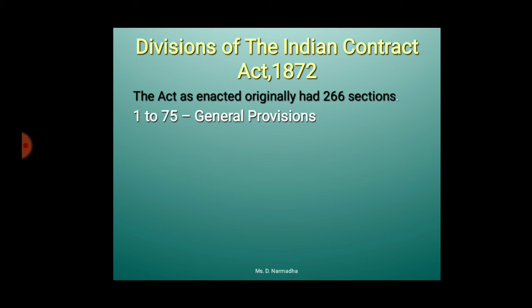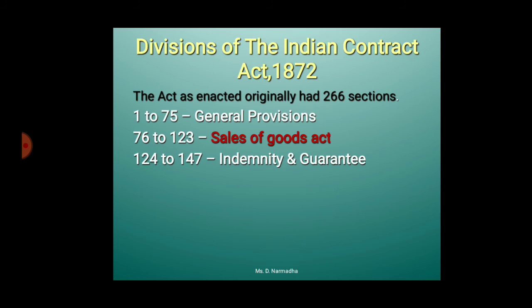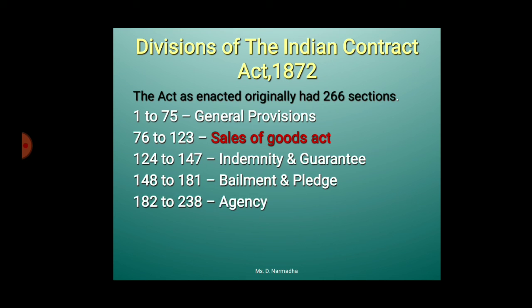Let's see what they are. Sections 1 to 75 relate to general provisions. 76 to 123 relate to sale of goods. 124 to 147 relate to indemnity and guarantee, which is an important topic. 148 to 181 relate to bailment and pledge. 182 to 238 relate to agency. 239 to 266 relate to partnership.